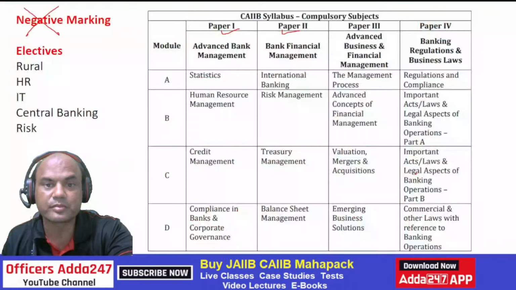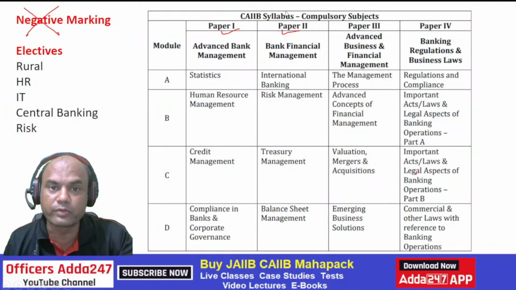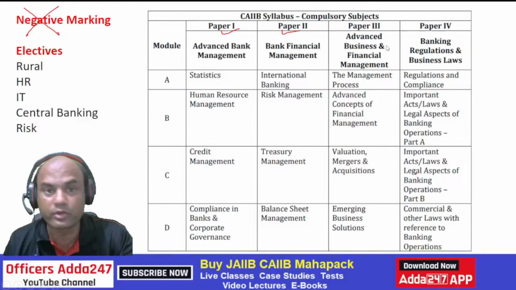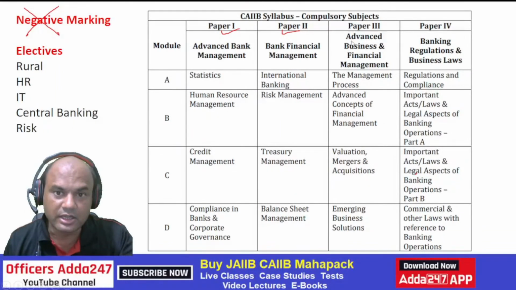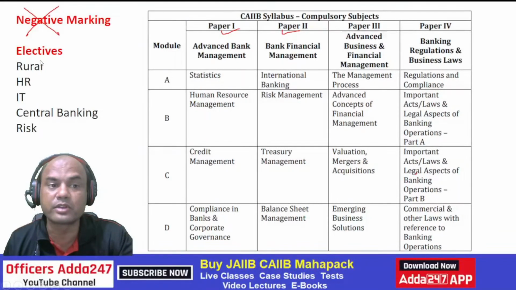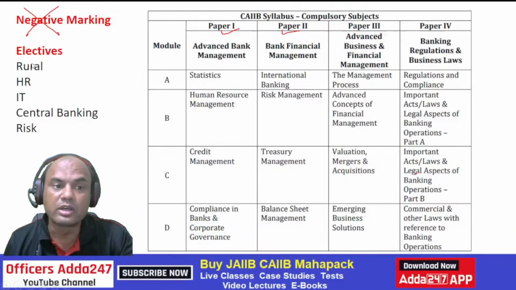Firstly, know before starting where you have to go. You have 4 subjects over here: ABM, BFM, ABFM and BRBL. All the 4 subjects are compulsory. You have to give them at any cost and you have to clear them. Then you have electives. Electives means you have to choose one amongst these: rural, HR, IT, central banking and risk.